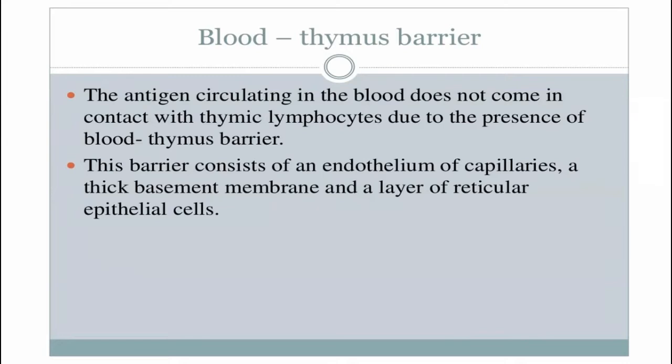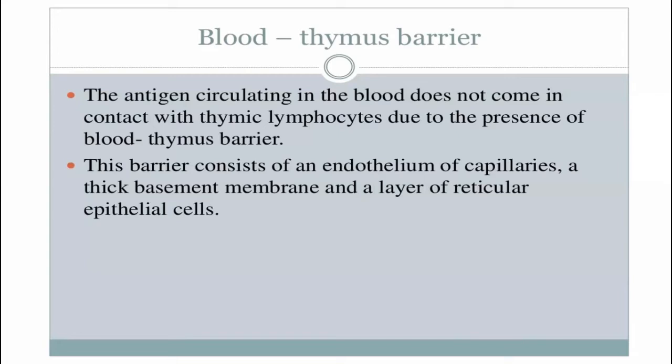Epithelial cells in the thymus are of three types. One, epithelial reticular cells, which are present mostly in the medulla. Two, when these epithelial reticular cells are arranged concentrically, they are called Hassall corpuscles. Three, when these epithelial cells become flattened, they form a continuous layer around the periphery of the cortex and around the blood vessels in the cortical area.